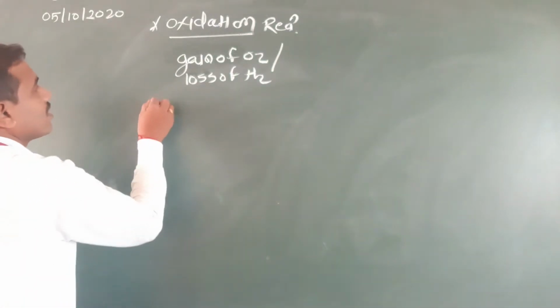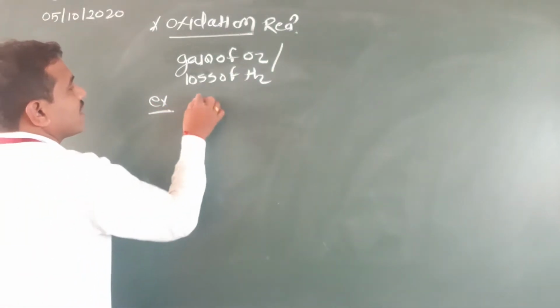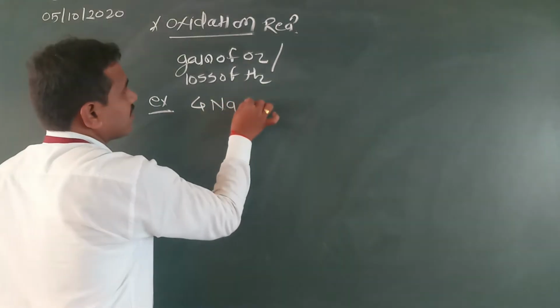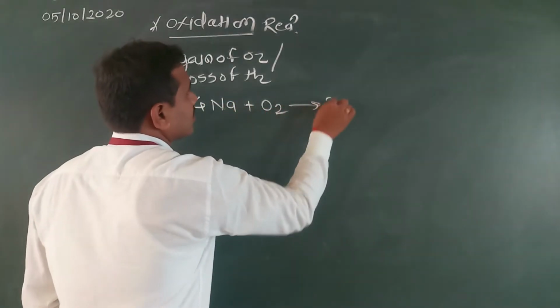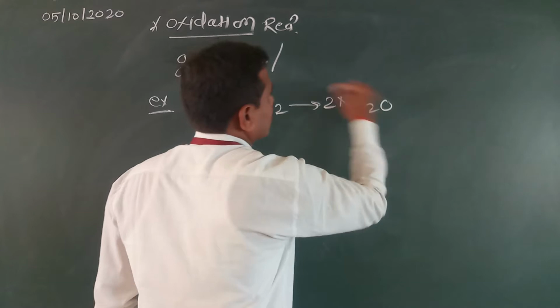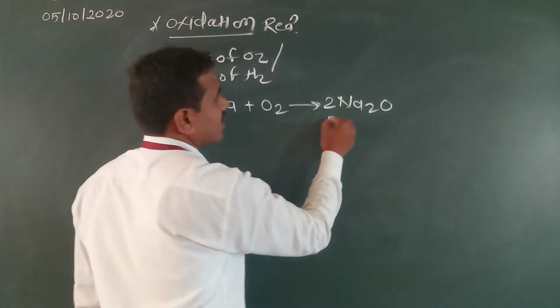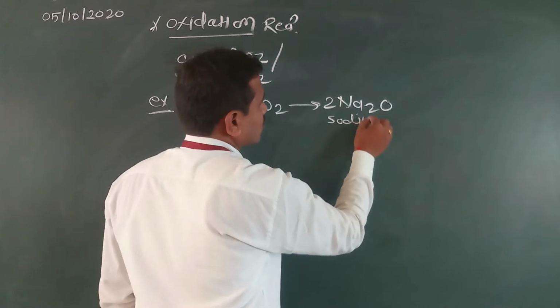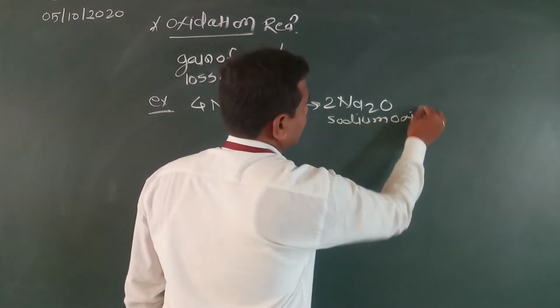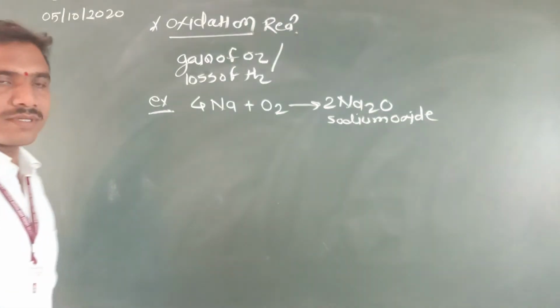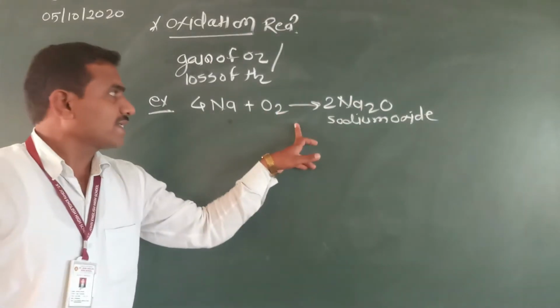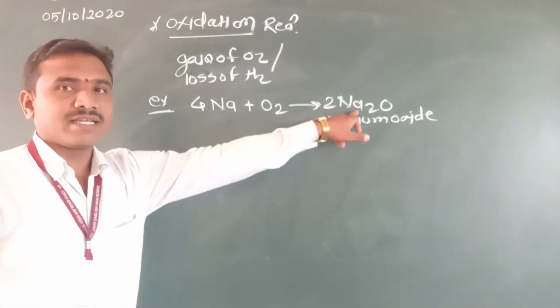Example of an oxidation reaction. For example, sodium reacts with oxygen to form sodium oxide. It is also an oxidation reaction. Sodium combined with oxygen to form sodium oxide. Why is it called an oxidation reaction? Because gain of oxygen is there.